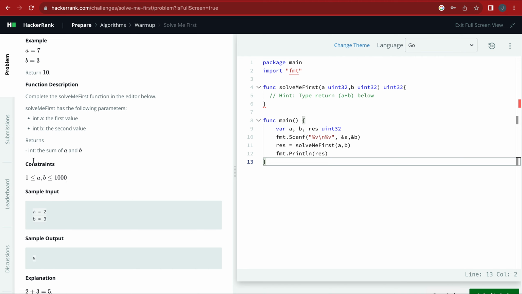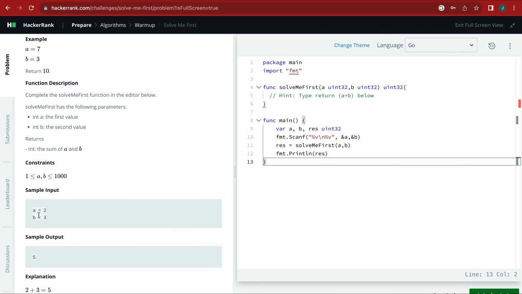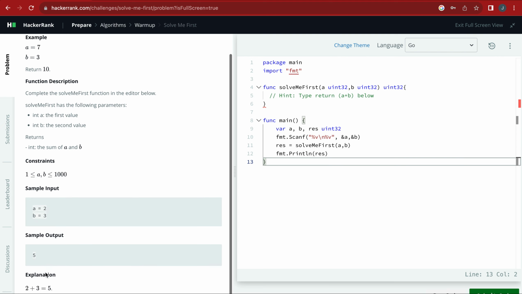You probably see that a and b are going to be integers. This is just an example. You can see the sample here. Sample input a is 2, b is 3, meant to give you 5. I've explained it here: 2 plus 3 equals 5. There's really nothing to it.